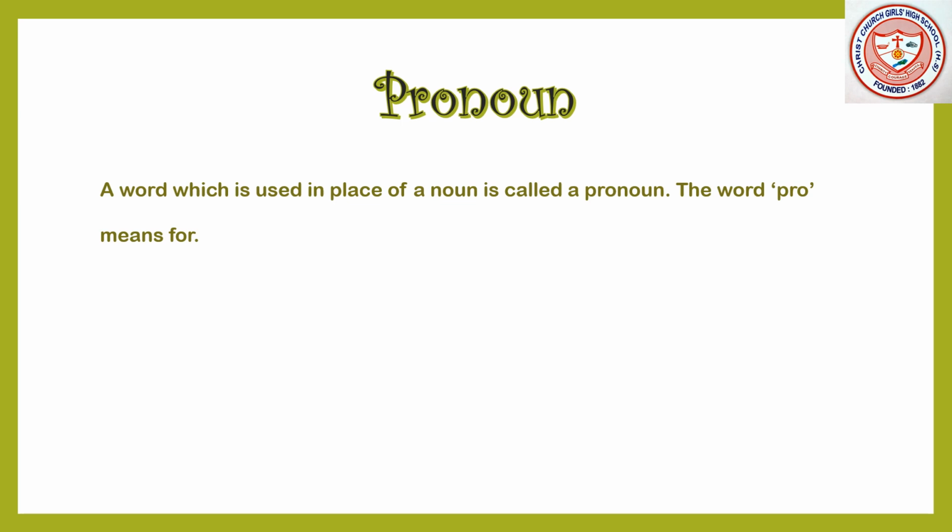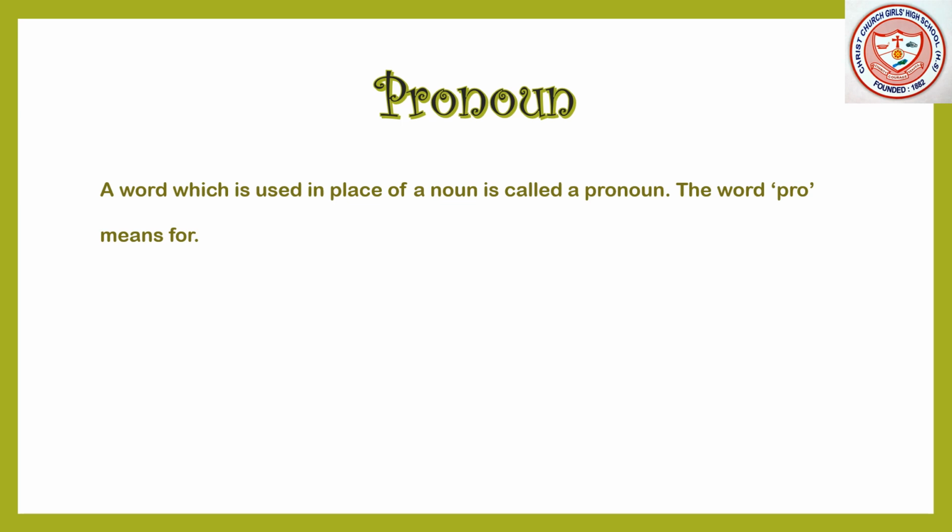Let's see the definition. A word which is used in place of a noun is called a pronoun. The word pro means for. That means in linguistics and grammar, a pronoun is a word that substitutes for a noun or noun phrases.